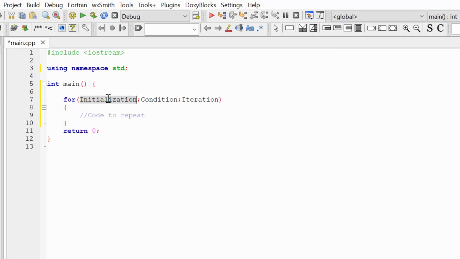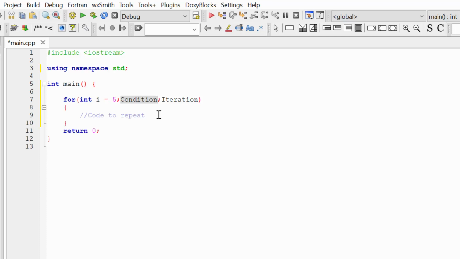The first control part is initialization. Here we initialize the tracing variable, the variable that will control how many times we execute the code in the for loop. Let's initialize our variable with the integer number 5. Then after the semicolon, you should write the condition, and while this condition is true, we are going to repeat the code in our curly brackets.